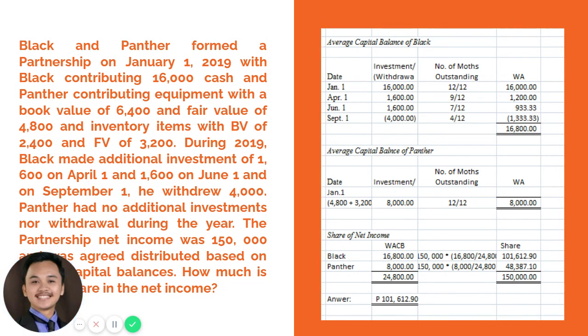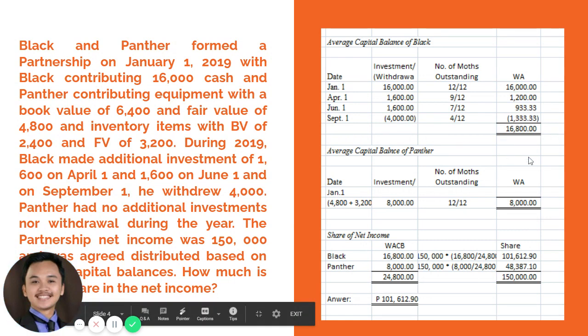On the other hand, Panther only has an investment of 8,000 with no further additional investment and withdrawal. This investment of 8,000 is from 48 plus 32, which is again the fair value of all its non-cash assets invested in the partnership. So from that you will have 8,000 times 12 over 12. That gives Panther a total weighted average of still 8,000.